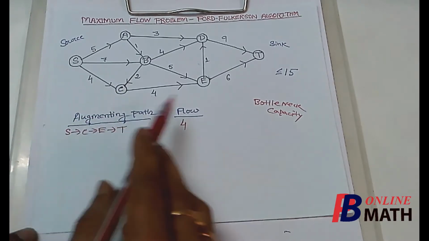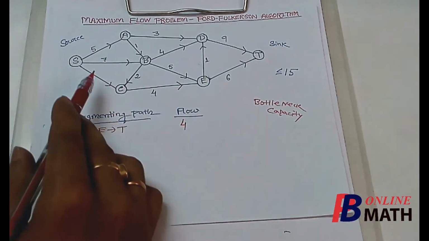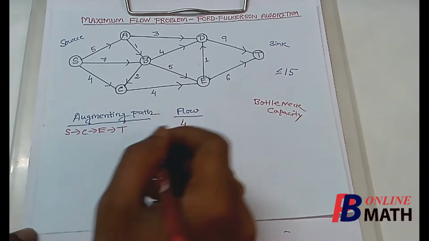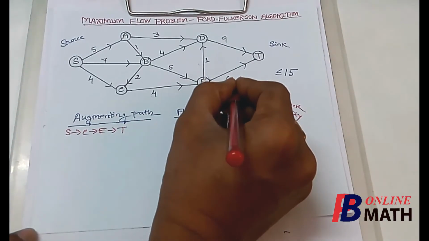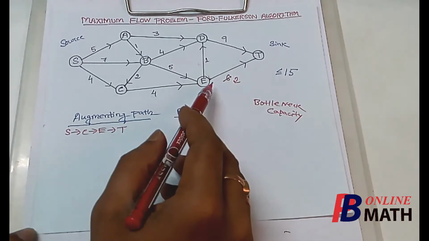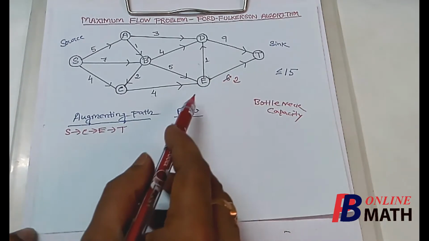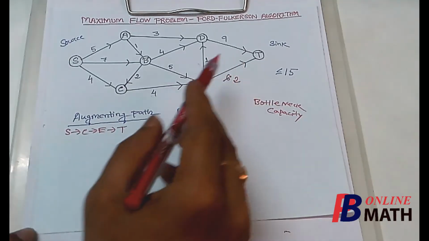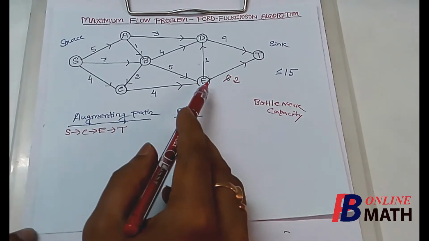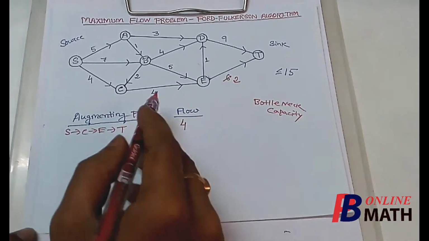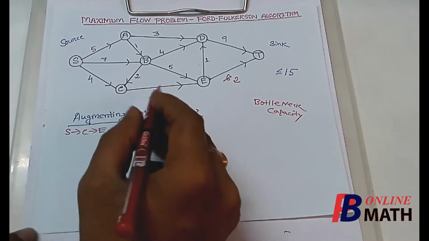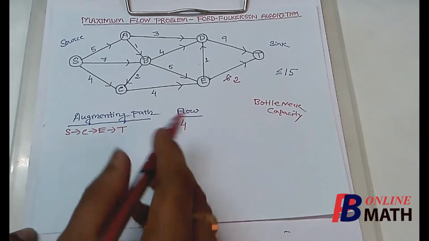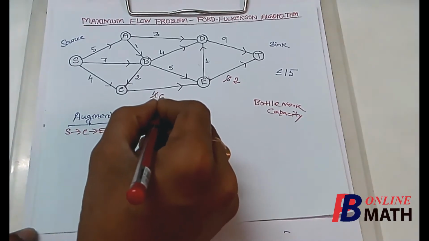Now after this flow, the capacities of these arcs will be changed. The new capacity of this arc is now 2, because the capacity of this arc is 6 and we have already sent 4 amount of flow through this path. What is the new capacity of this arc? The capacity is 4 and we have already sent 4 amount of fluid, so the new capacity is 0.